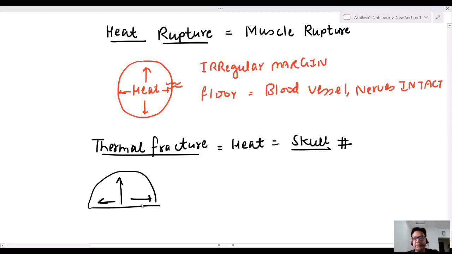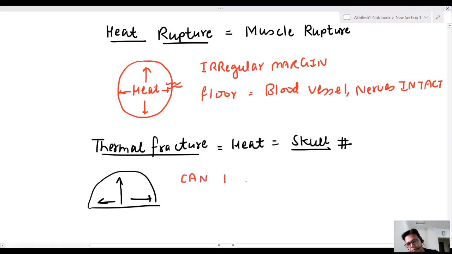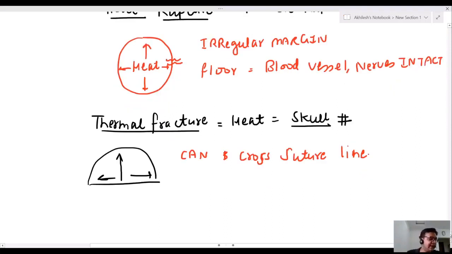Thermal fracture can cross the suture line. Sir, in the last class I mentioned it never crosses the suture line, but it can cross the suture line and be seen on one side.